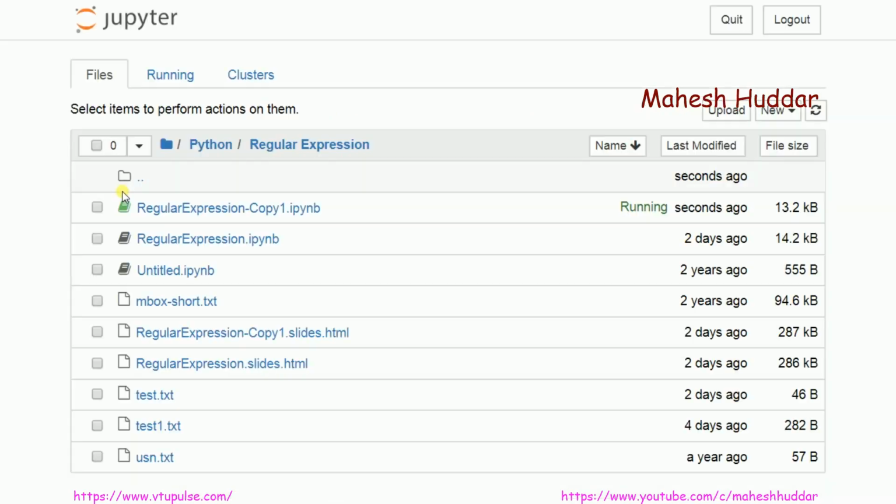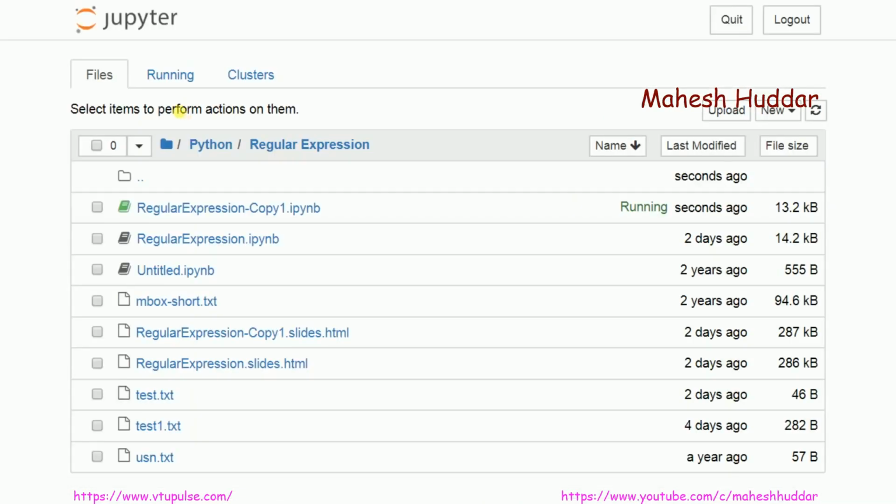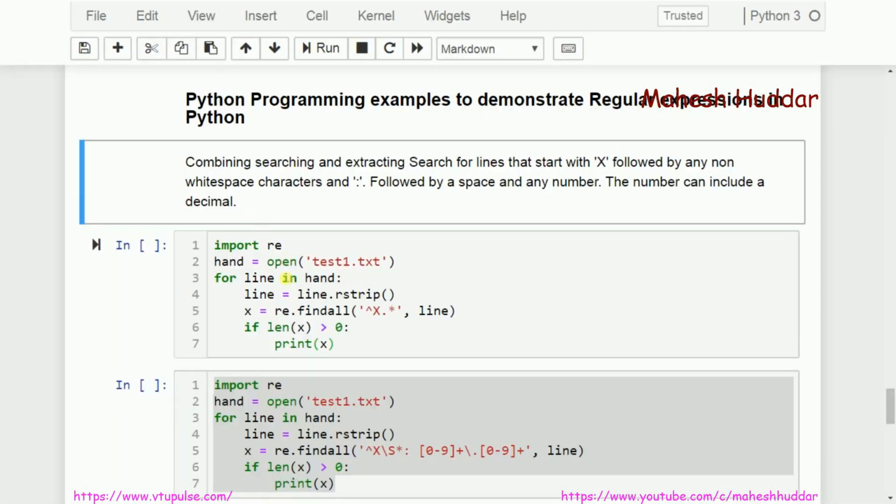If you go with this particular thing in the first line, whether it starts with x, no, it doesn't start with x, so it will have 0 as the value. If the length is greater than 0, print it, otherwise don't print it. That's as simple as that. It is not necessary, but still, if you want to check whether the length is greater than 0, then you can print it.